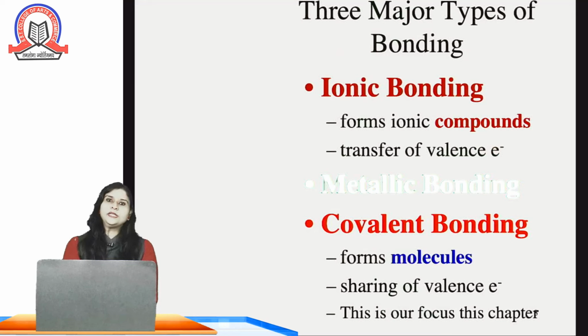Normally, bonding is of three types. These are ionic bonding, metallic bonding, covalent bonding. Ionic bonding formation takes place in ionic compounds. Transfer of valence electrons happens. In covalent bonding, formation of molecule takes place. Sharing of electrons is happening here. We are going to discuss chemical bonding, covalent bond majorly.